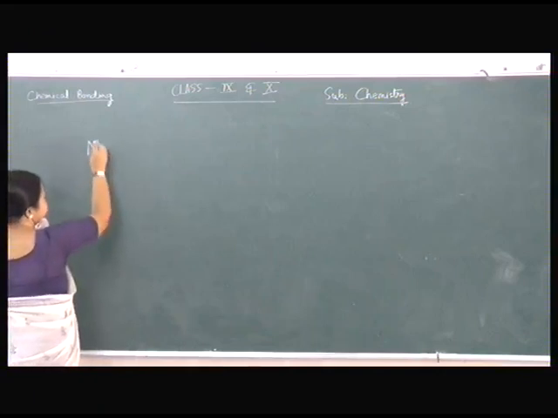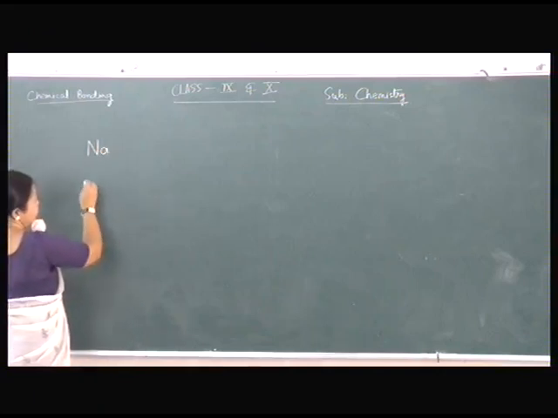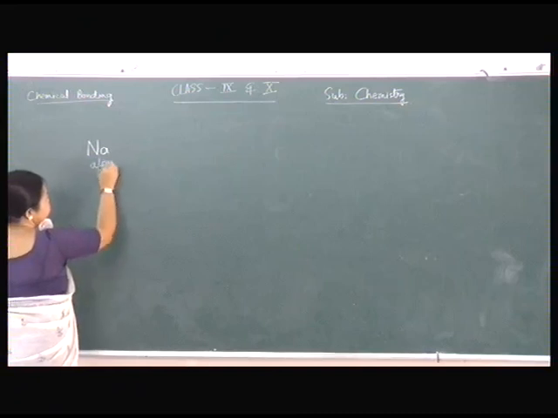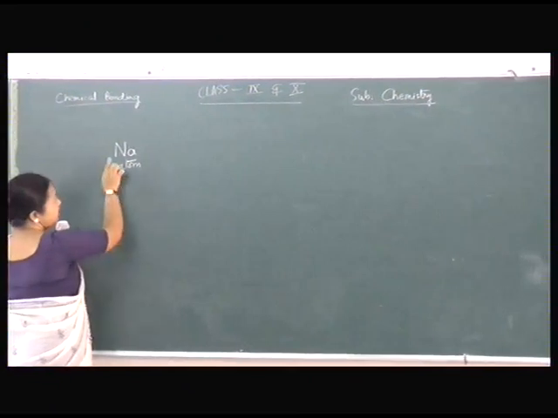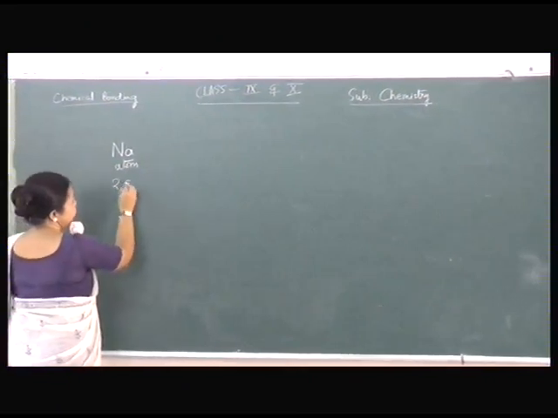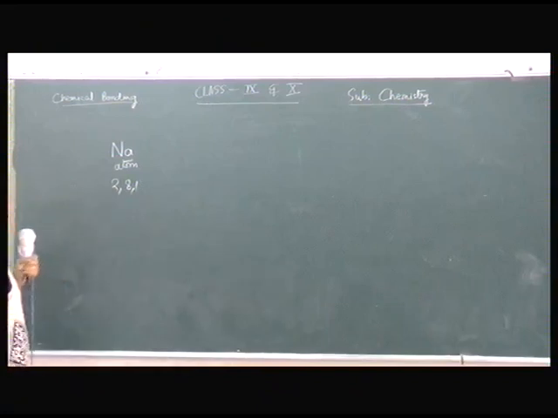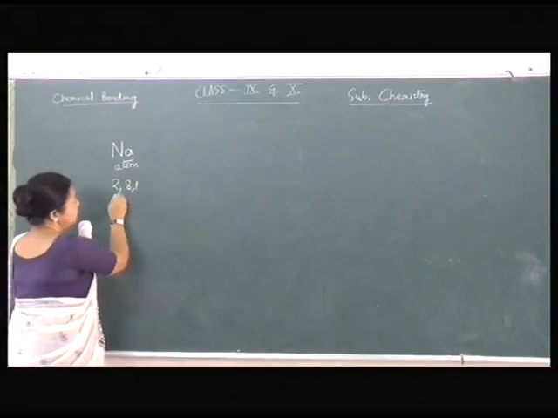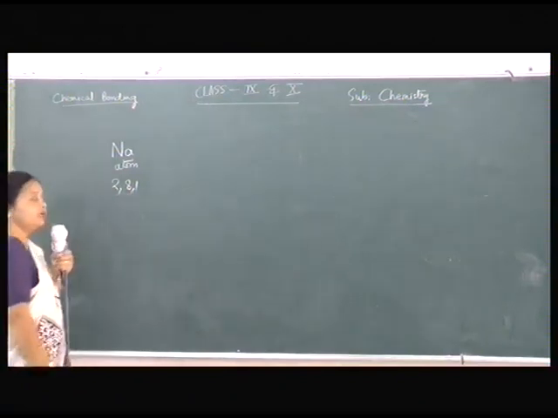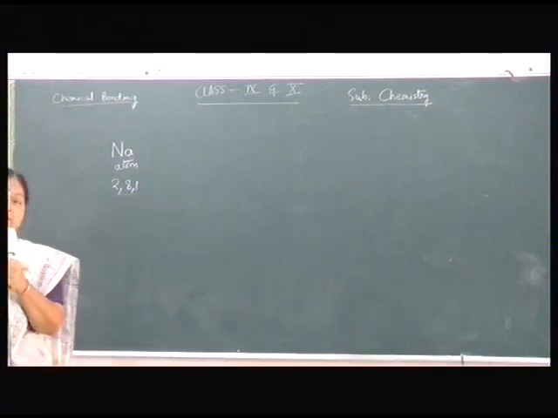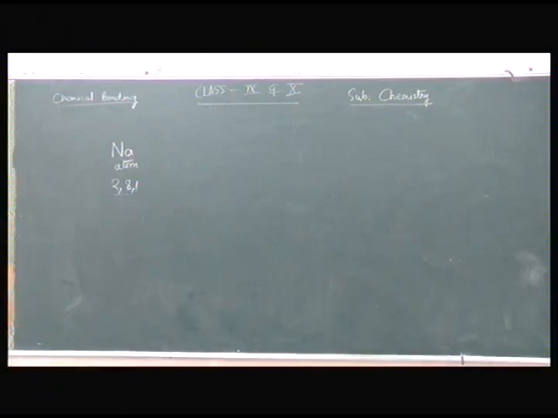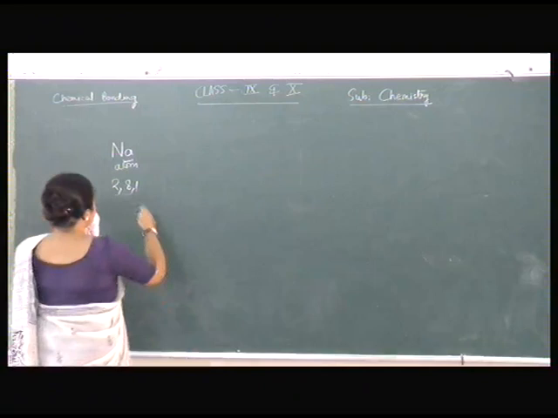Suppose a metal, sodium. Sodium atom has atomic number 11. So the electronic configuration is 2, 8, 1. That means it has 1 electron extra than the nearest noble gas configuration. Just now we saw that the driving force of all atoms is to reach the nearest noble gas configuration. That is why they form bonding.